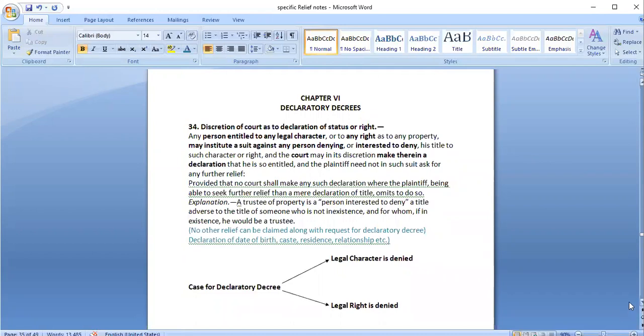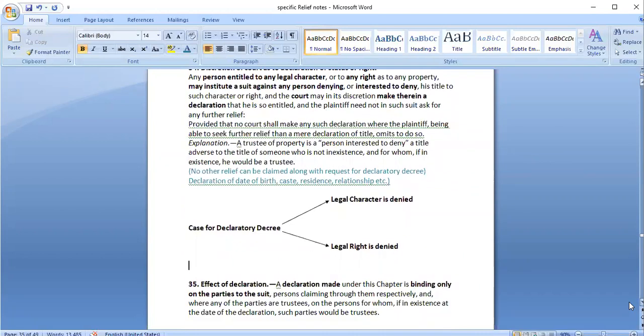Only two sections are there, sections 34 and 35. So what are declaratory decrees? Again, whatever relief we have seen under the Specific Relief Act, those are on the discretion of the court. If the court feels that this particular relief should be granted, then only they would provide. It's not compulsory. Same is the case with declaratory decrees also.